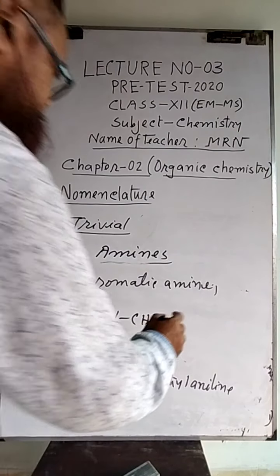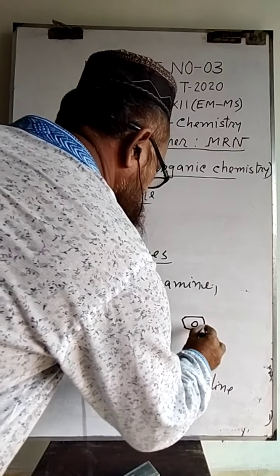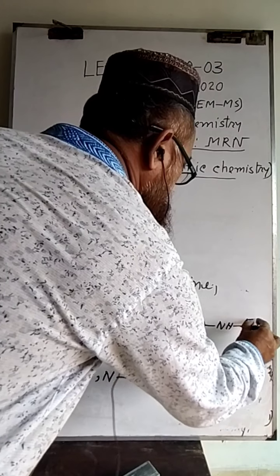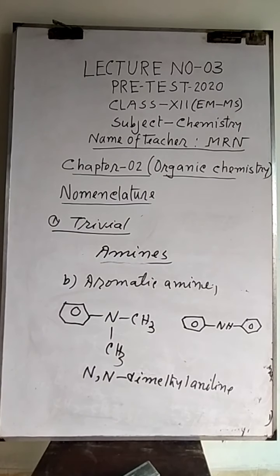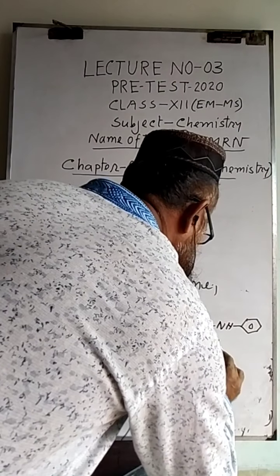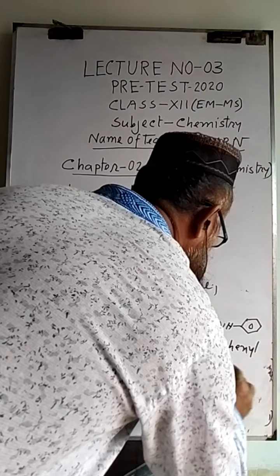Another one: the name of this compound is diphenylamine.